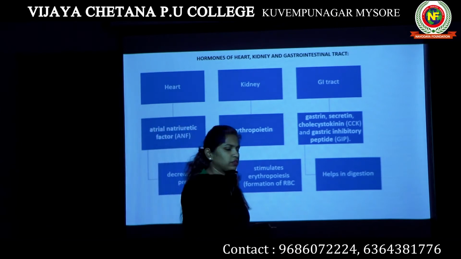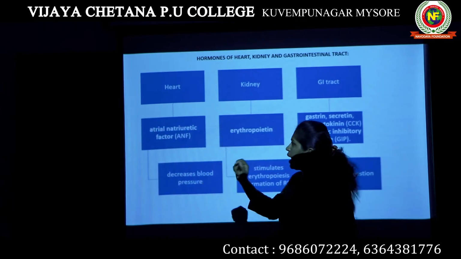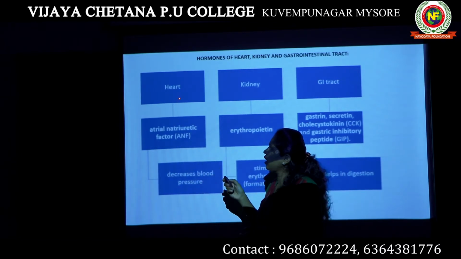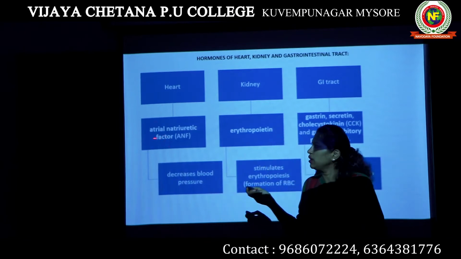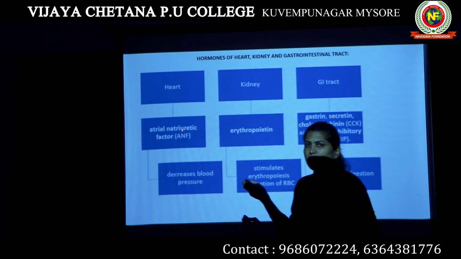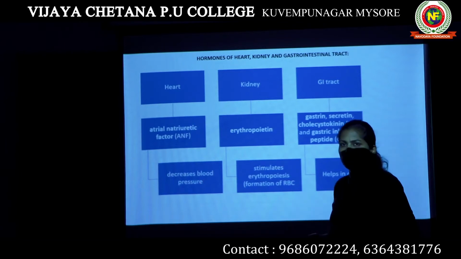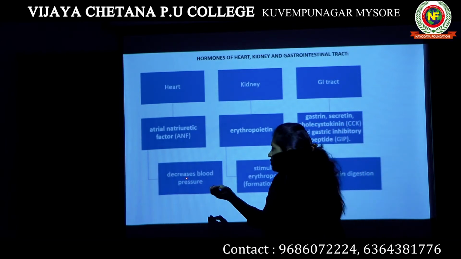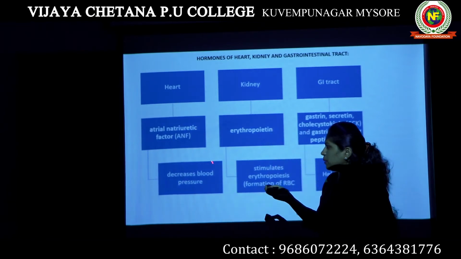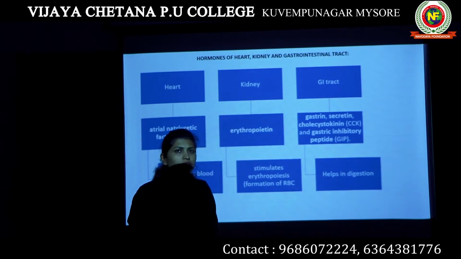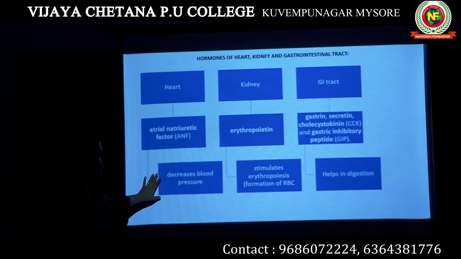Heart produces a hormone known as atrial natriuretic factor, abbreviated as ANF. The function of this hormone is decreasing the blood pressure. It dilates the blood vessels, so it decreases the blood pressure. When the heart is facing increased blood pressure, the heart produces ANF, which decreases this blood pressure.